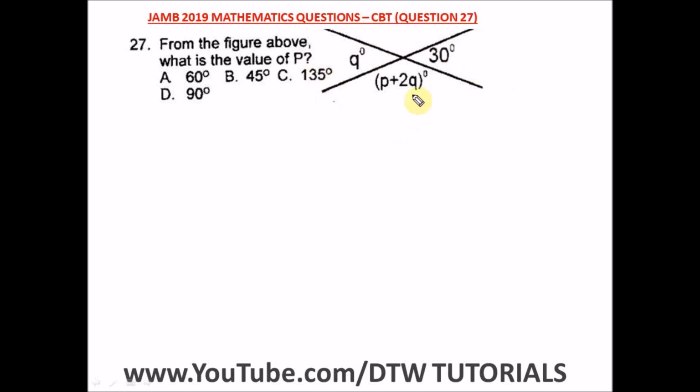All right. Okay, what's the value of P? From here, we can see that opposite angles are equal. So Q is equal to what? 30. Q is equal to 30 degrees. So what's the value of P?